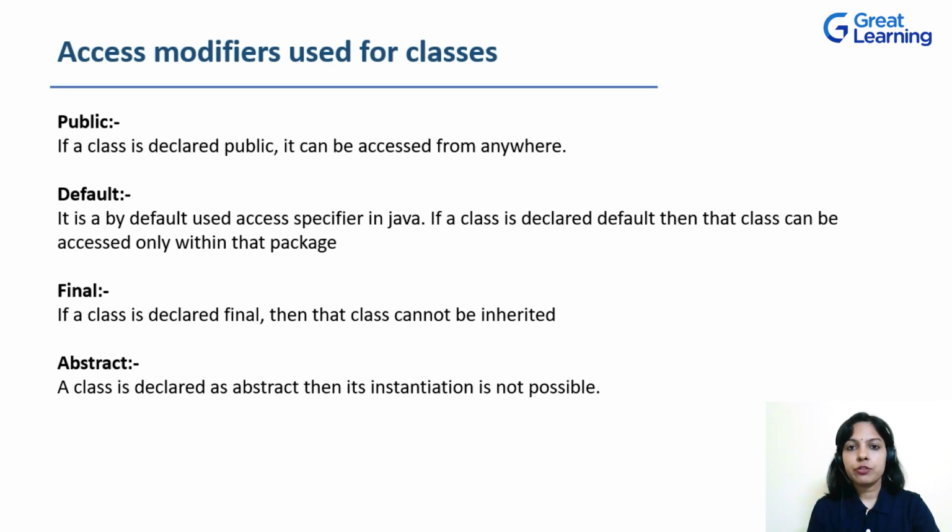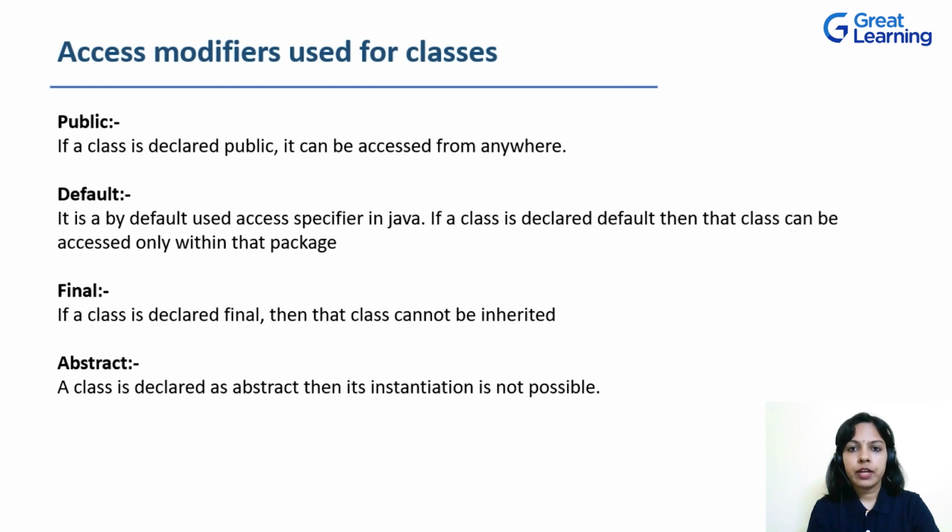Next access modifier that is used for classes is abstract. So when we define a class to be abstract, all its members, that is the methods and the variables defined inside that class, can be either abstract or non-abstract. But if a class is defined as abstract, then its object cannot be created. Meaning, we cannot instantiate the class, as an object is an instance of a class. So that clearly means that an object cannot be created for a class which is defined to be abstract.